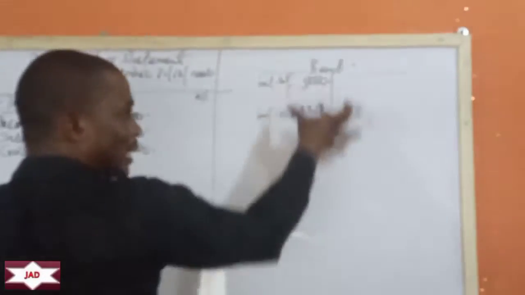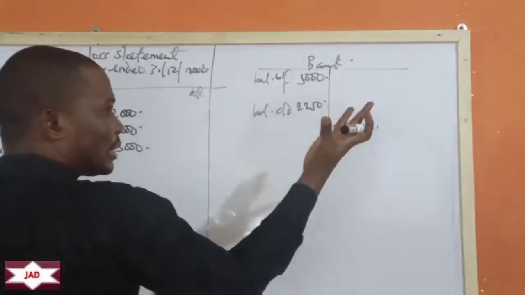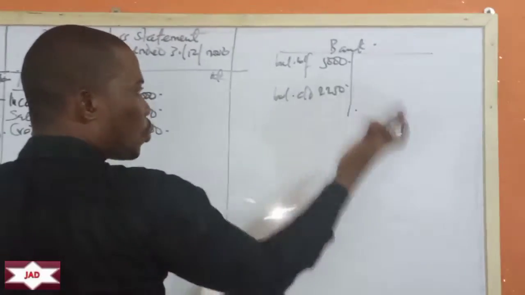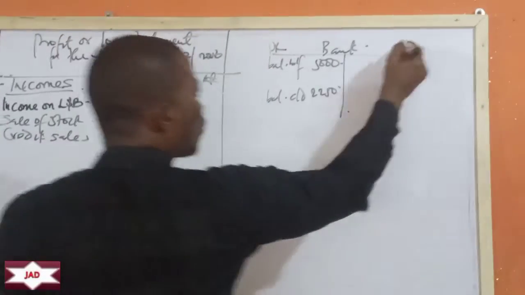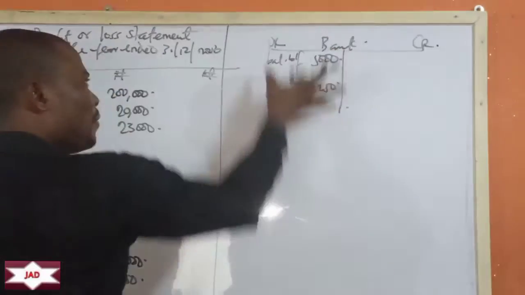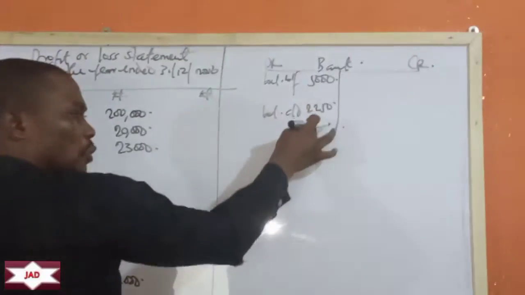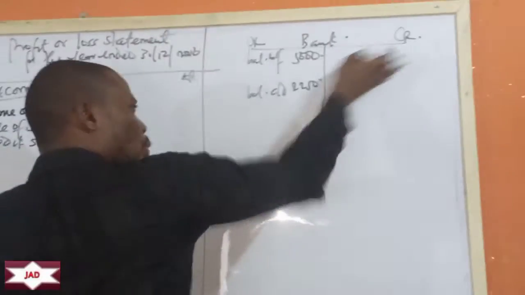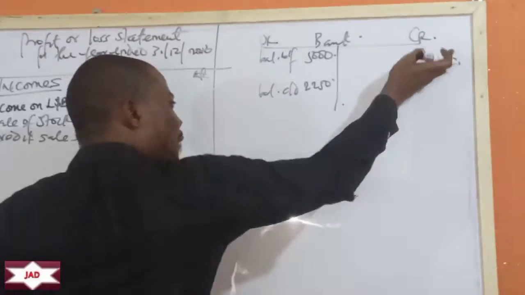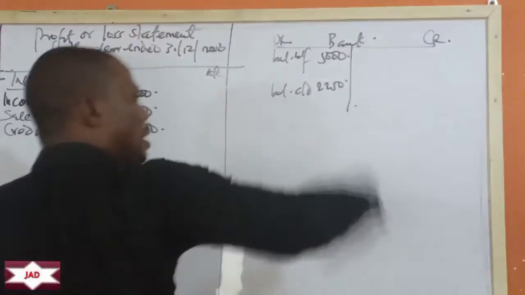So bank is more like cash. Remember your cash at the cash book. How do we record it? When there's a receipt, we debit. When there's a payment, we credit. So now we're having 5,000 on the debit side, having 2,250 on the debit. That means something has happened on the credit side. So what happened on the credit side? Payments. What could that have been? Maybe we paid for an expense, or maybe we made purchases.